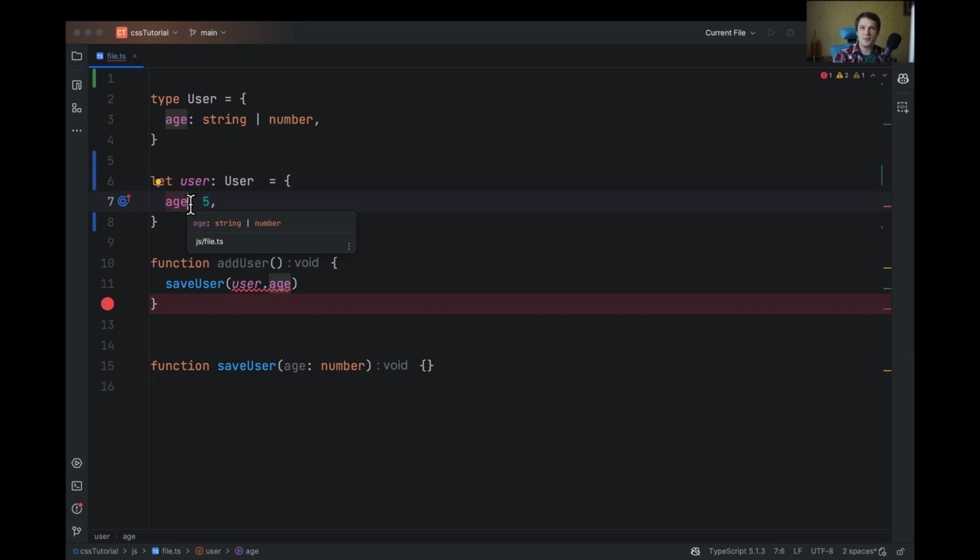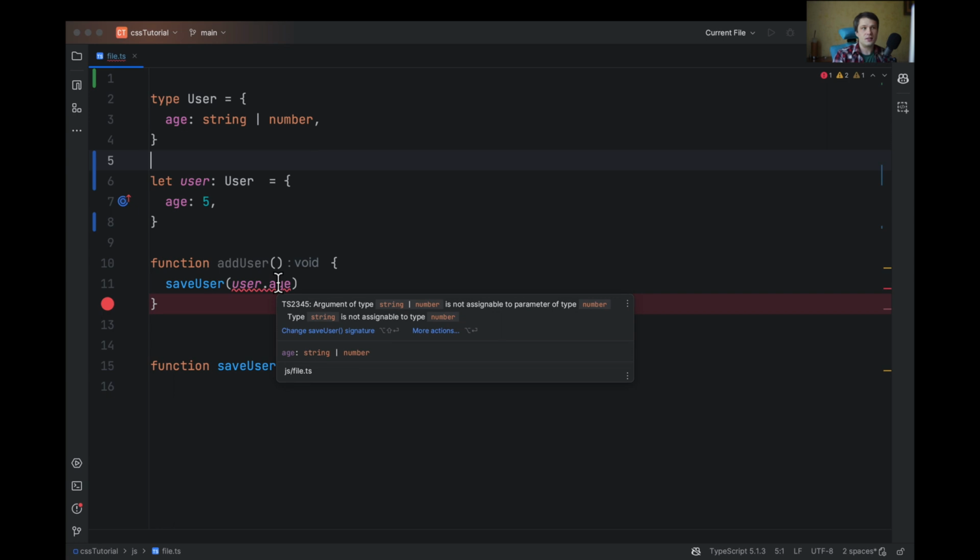Satisfies is used for type safety and to avoid narrowing types of an object. In this case, I've created a type user, and user has an age. An age can be a string or a number. And I create a user, and I know that this user will have an age of 5.